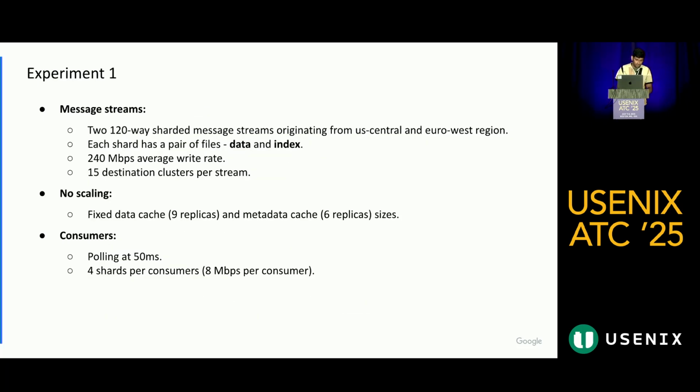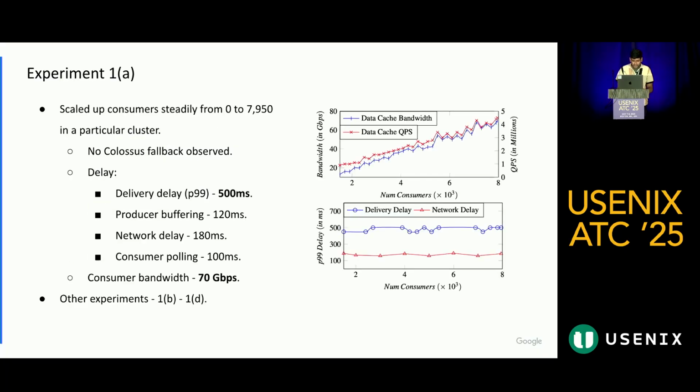In the first experiment, we had 2 message streams. The total write rate was 240 Mbps, and we had 15 destination clusters. Scaling was not enabled for this experiment. We had 9 data cache replicas, and consumers were polling at 50 milliseconds, and each consumer was reading 8 Mbps worth of messages. And this is what we have from experiment 1A.